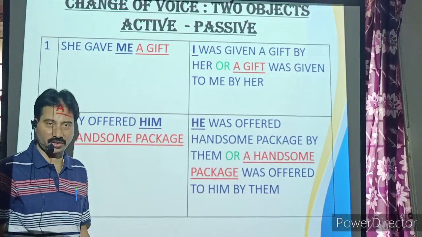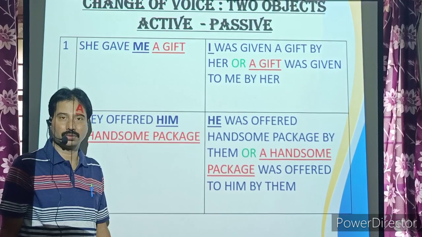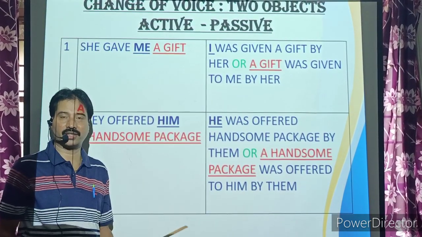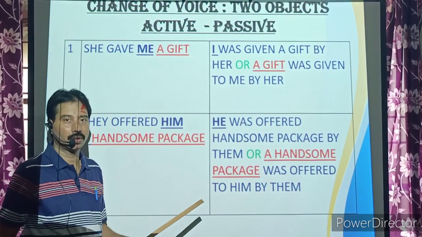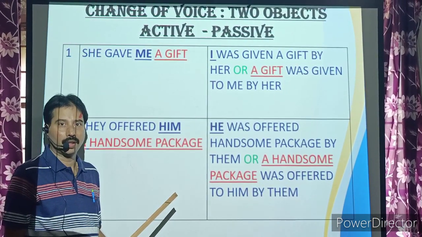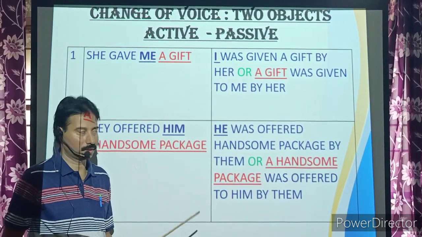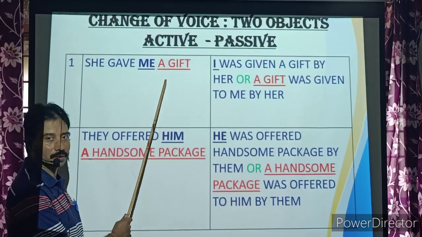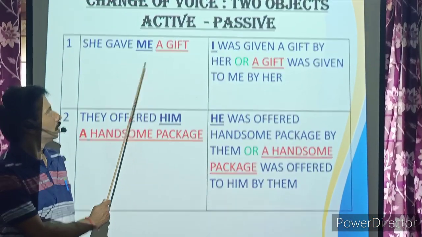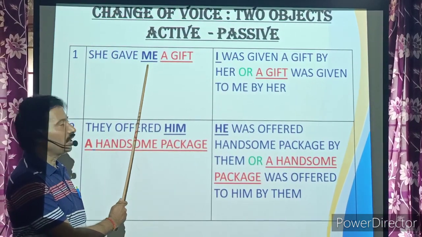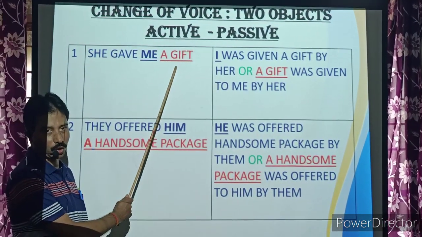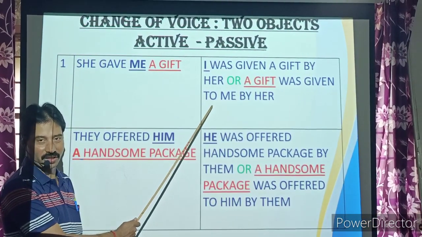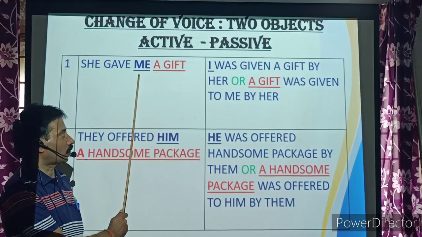Sometimes there will be two objects. We have done sentences with one subject and one object till now, and after that sentences without a subject. Now we are going to do sentences with two objects. Look at this sentence: She gave me a gift. Here, me is one object and a gift is another object. So this sentence can be converted into passive voice in two ways. First, with one object.